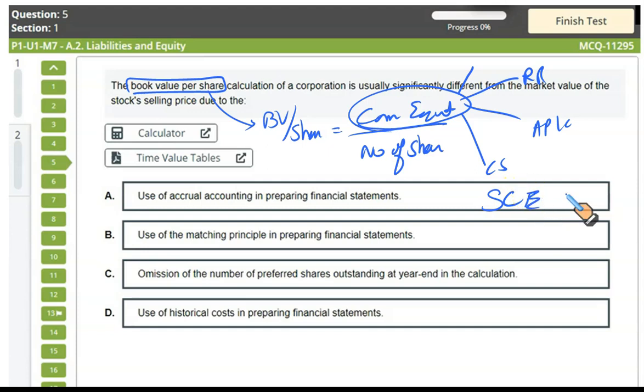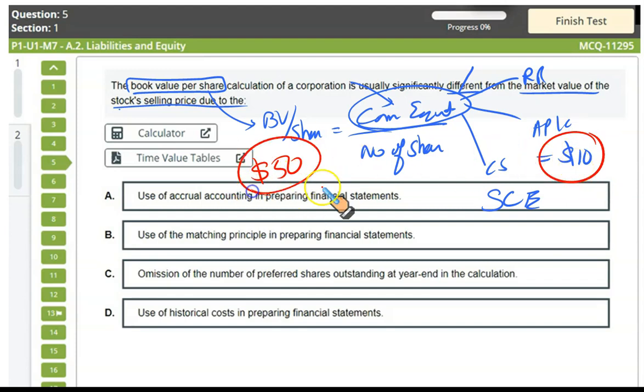Okay, now the question says the book value per share calculation of the corporation is usually significantly different from the market value of the stock selling price. We have calculated book value per share by taking the common equity and dividing by the number of shares. It comes out to be $10, for example, whereas right now the stock is selling at $50. So why is the book value per share less and the market value of the share more?